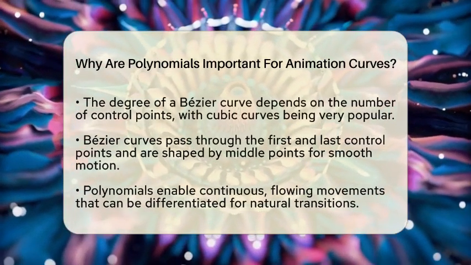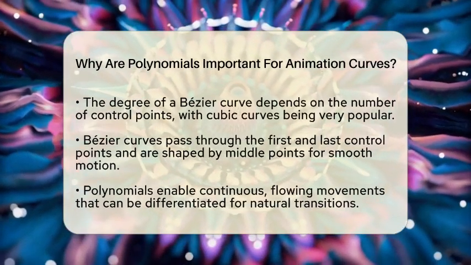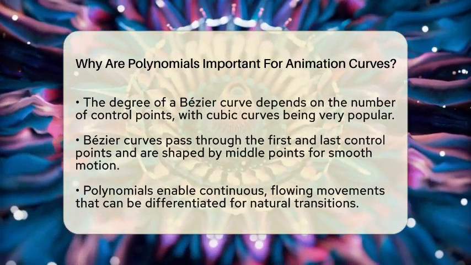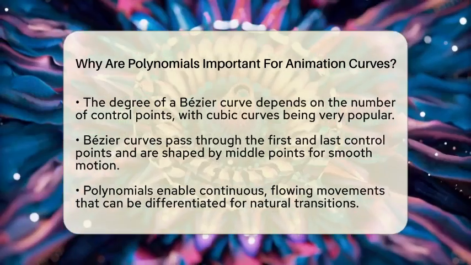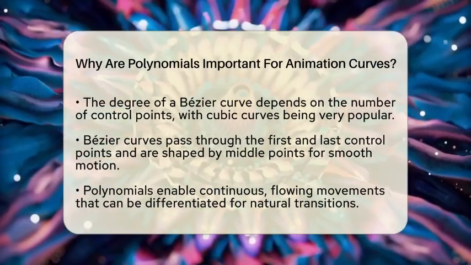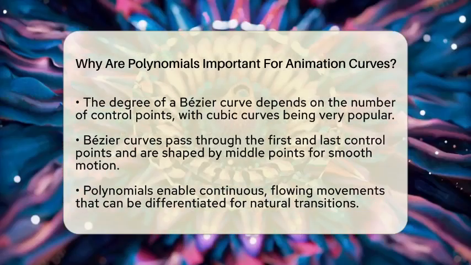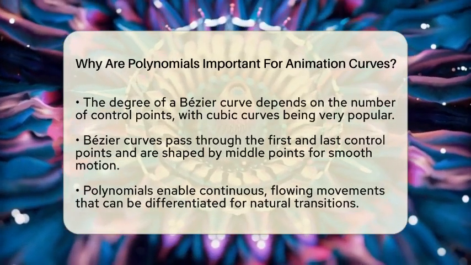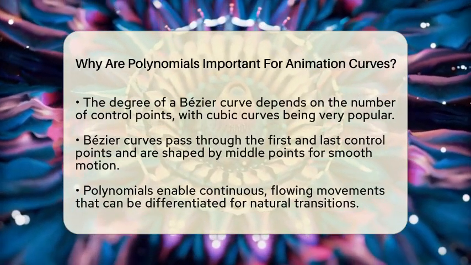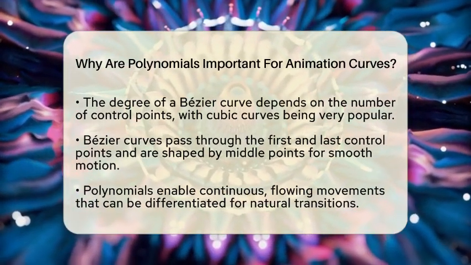One of the most common polynomial types used in animation is called a Bezier curve. These curves are defined by control points, which are like anchors that shape the curve. The degree of the polynomial depends on how many control points there are. For example, a cubic Bezier curve has 4 points and is very popular because it can create complex, flowing motions while still being easy to compute. These curves pass through the first and last control points and are influenced by the middle points to shape the path smoothly. Using polynomials for animation offers many advantages.